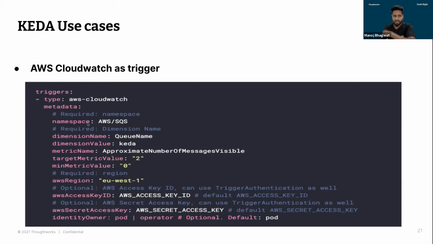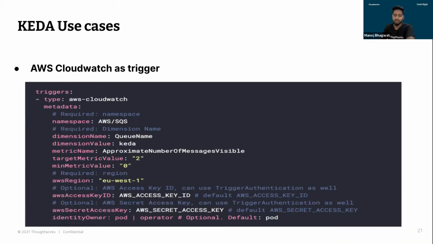Based on the number of messages, or the metrics that we have for SQS, we want to trigger the scaling. That's where we have set some target metric value and minimum metric value. Based on these triggers, AWS CloudWatch can also be integrated with your existing setup or the applications running on AWS cloud. So these were the two use cases very specific to AWS.